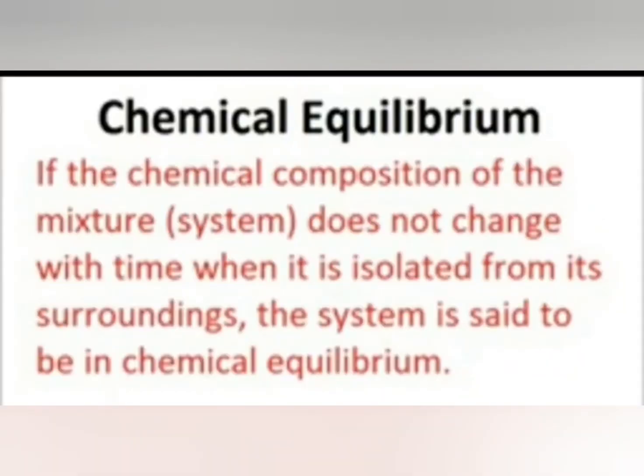So here students, we have the last classification of thermodynamics, that is chemical equilibrium. When the word chemical comes, it means there's no exchange of reaction. It means the chemical composition of the mixture of the system does not change with time when it is in isolated form from its surrounding. This condition is called chemical equilibrium in thermodynamics.